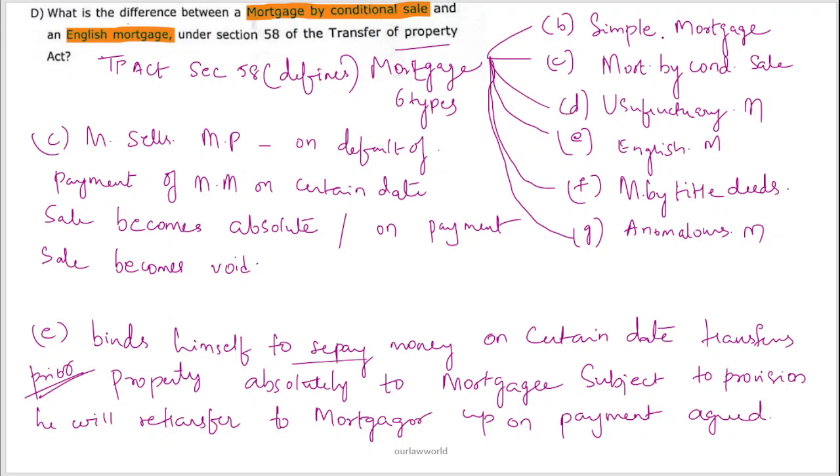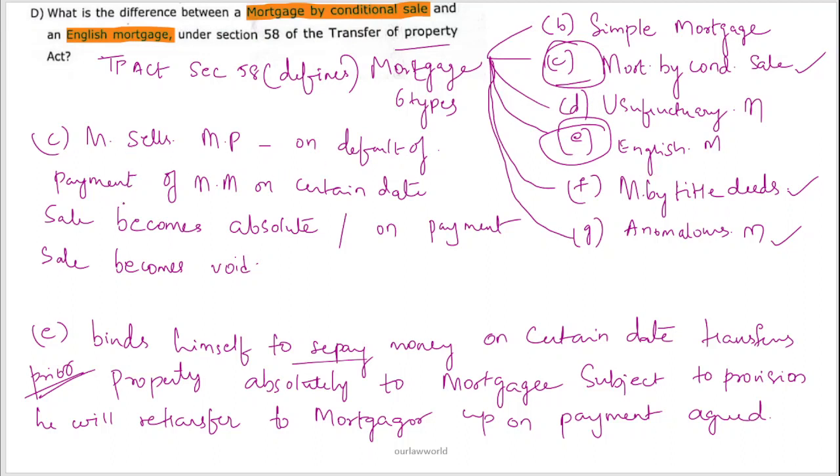Section 58B says about simple mortgage. 58C is about mortgage by conditional sale. 58D is about usufructuary mortgage. 58E is about English mortgage. 58F is about mortgage by title deeds. 58G is anomalous mortgage. I will talk about all these mortgages later in other videos. Here they are asking what is the difference between mortgage by conditional sale and an English mortgage. So you have to answer 58C mortgage by conditional sale and 58E English mortgage.